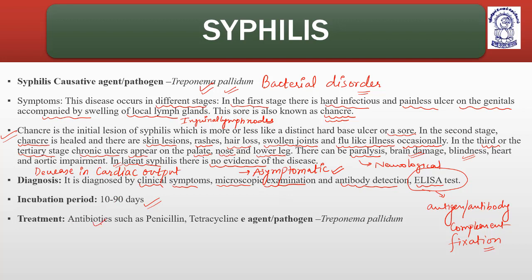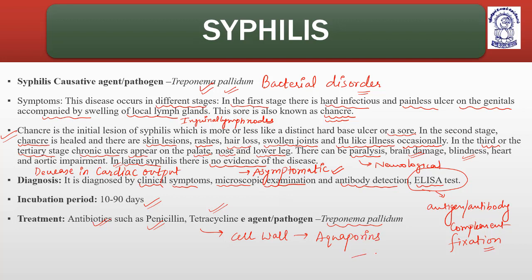Treatment: antibiotics such as penicillin, major antibiotic, tetracycline. The agent or pathogen of this disease is Treponema pallidum, and it is a bacteria, and bacteria basically produce either exotoxins or endotoxins. So antibiotics, penicillin or tetracycline, they basically break the cell wall, or they will open the aquaporins.